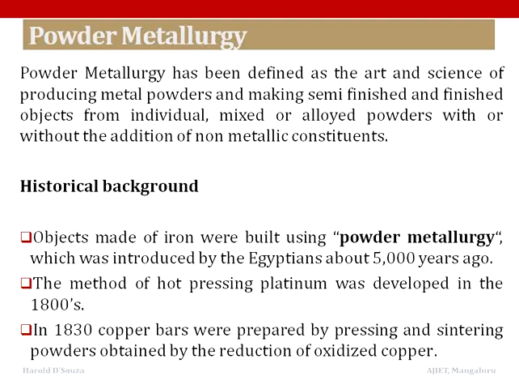In 1882, a variant of this process was prepared with bars weighing more than 15 kg. In 1830, copper bars were prepared by pressing and sintering powders obtained by the reduction of oxidized copper. Then in the mid-19th century, melting furnaces, whose prototypes were developed about 200 years ago, improved so much that they led the metalworking industry towards smelting techniques, and powder metallurgy was almost completely abandoned.